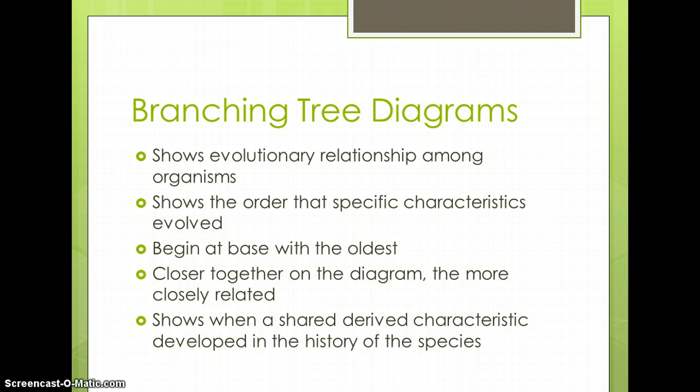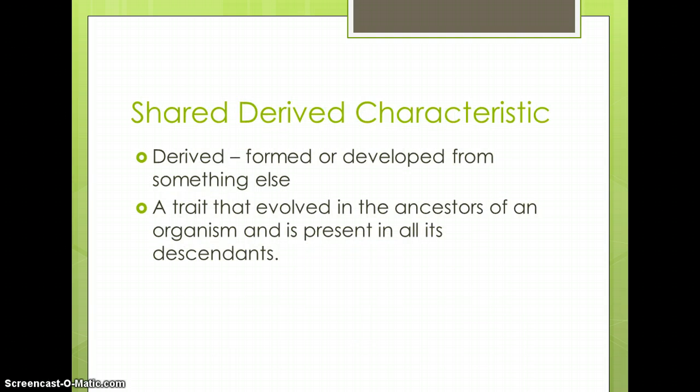Branching tree diagrams begin at the base with the common ancestor of every other organism in the diagram. They share what's called a derived characteristic. Shared derived characteristics are traits that evolved in the ancestor of a group of organisms and are present in every one of the descendants from that ancestor. So anything that occurred after that would have that shared derived characteristic.